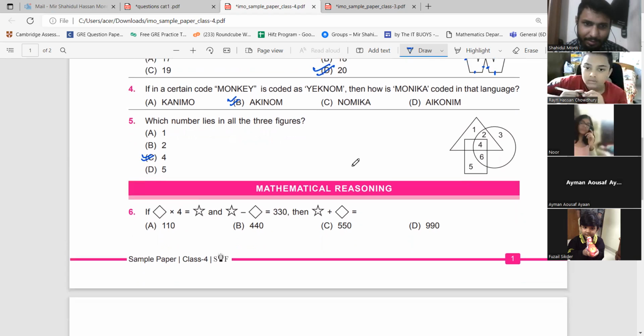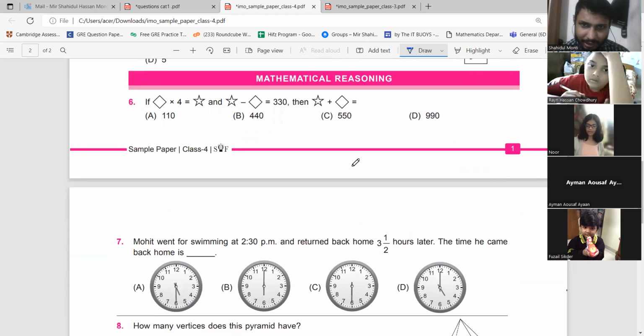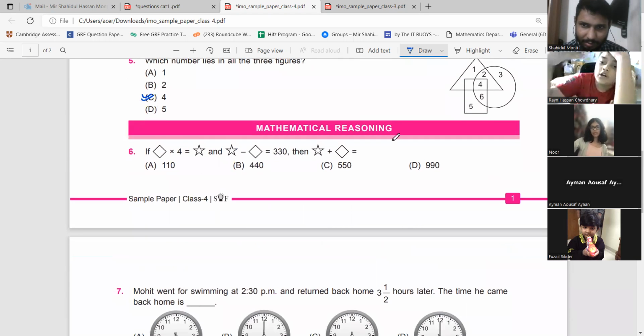Let's go to mathematical reasoning. Everyone is spamming, like in the middle of all the three. It's like the middle of the.